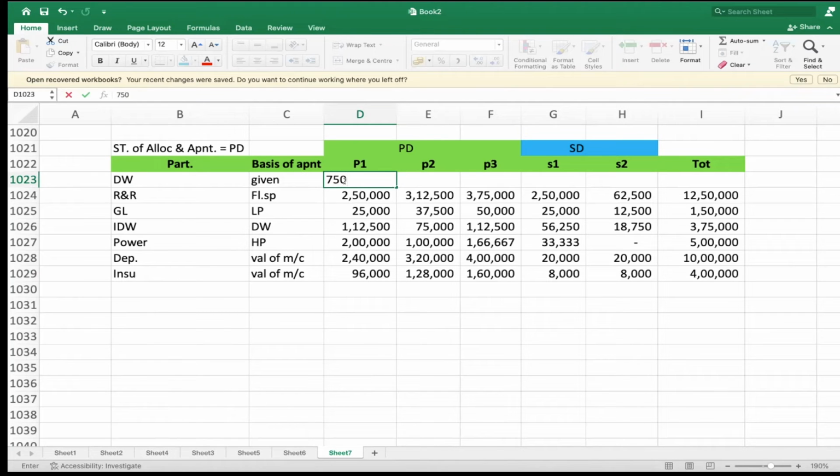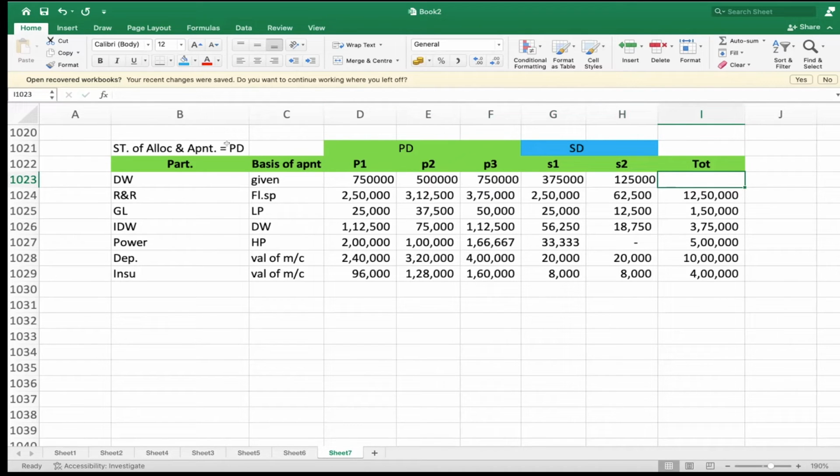P2 comes to 5 lakhs. P3 comes to 7,50,000. S1 comes to 3,75,000. S2 comes to 1,25,000. Understood?